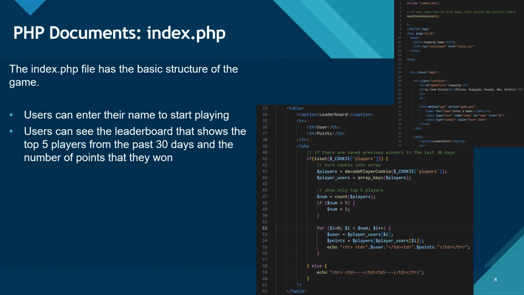So the first PHP document is index.php. This file has the basic structure of the game. So when you first pull up the site, users are able to enter their name and start playing. On this page, you can also see the top 5 players from the past 30 days and the number of points that they won.